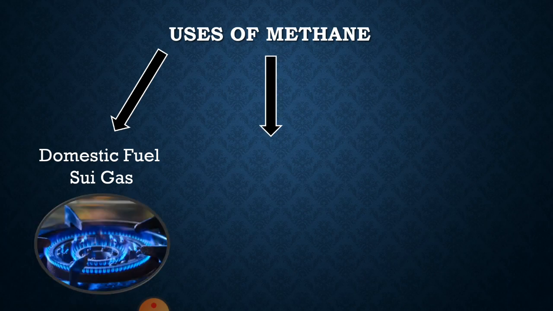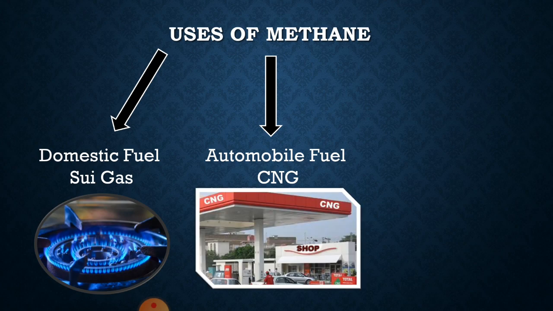Second application of methane is that it is used as an automobile fuel in the form of compressed natural gas. This compressed natural gas is abbreviated as CNG. You must have seen different CNG stations in your area. These CNG stations provide the automobile fuel in the form of CNG, and this fuel is used for transportation purposes.